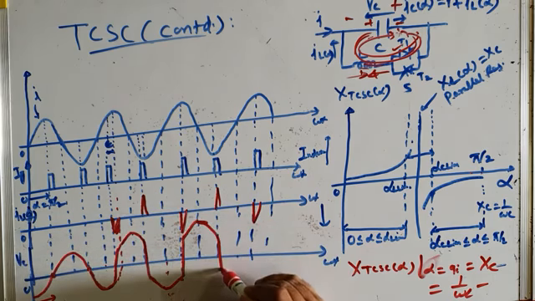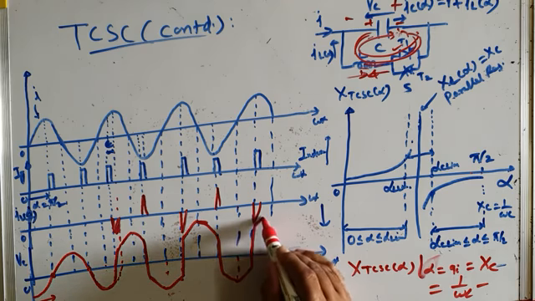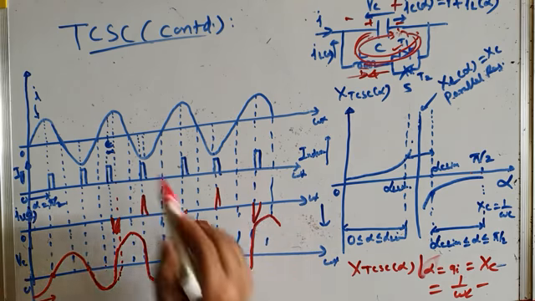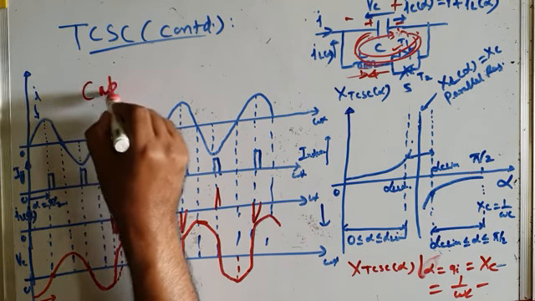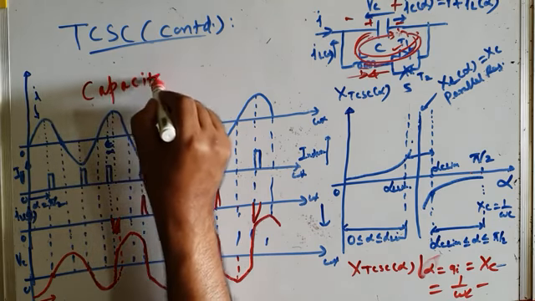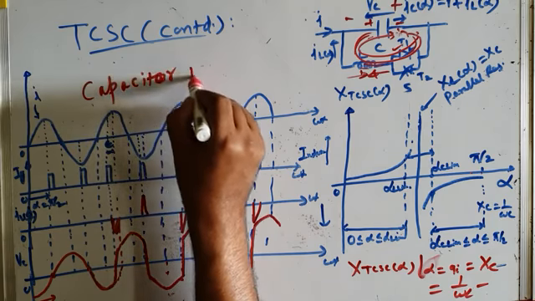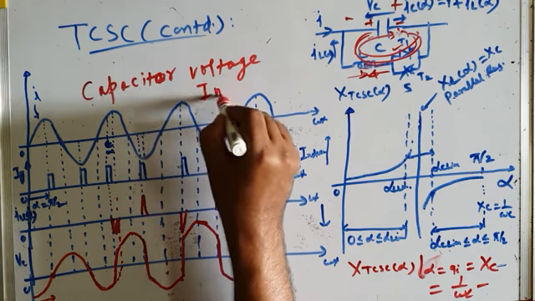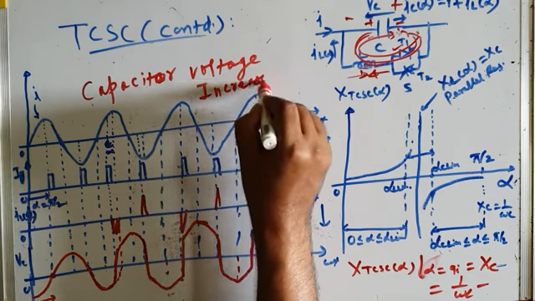Capacitor will quickly discharge and charge to a higher voltage, so it will maintain this voltage. So you can see this shows the mechanism or phenomenon of capacitor voltage increase. This is how capacitor voltage increases.